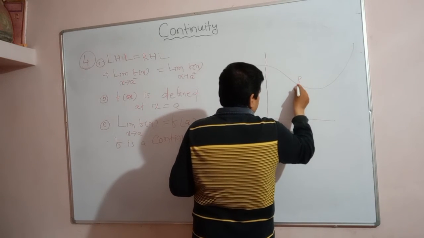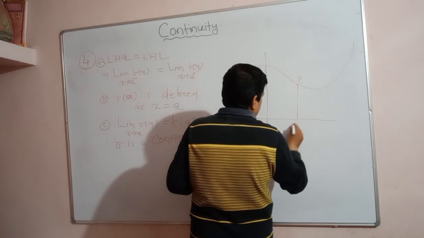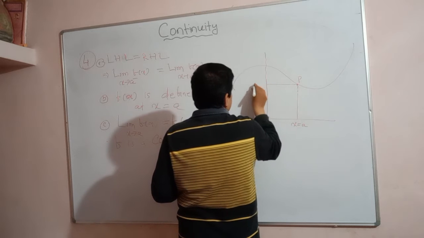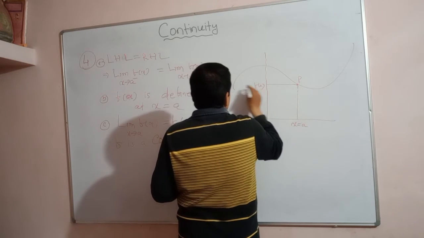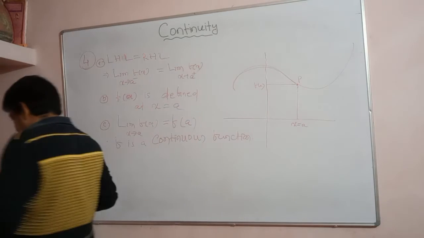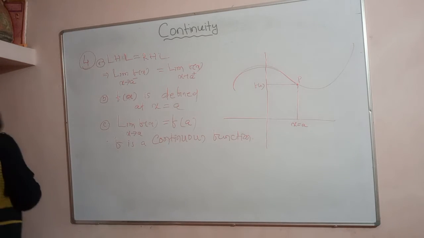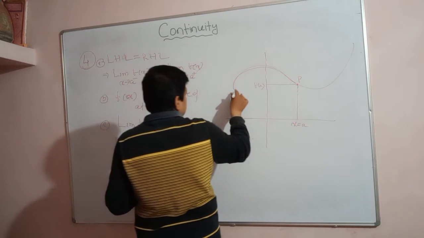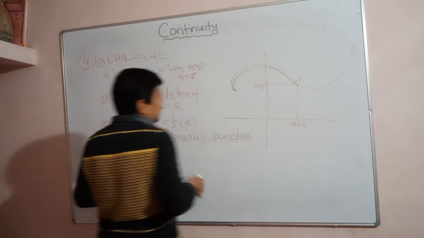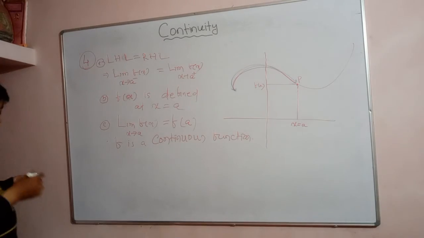Another thing: if this is a point P on the graph, and here x is equal to a, and this is f(a), this portion is called a left hand continuous function. What is a left hand continuous function?